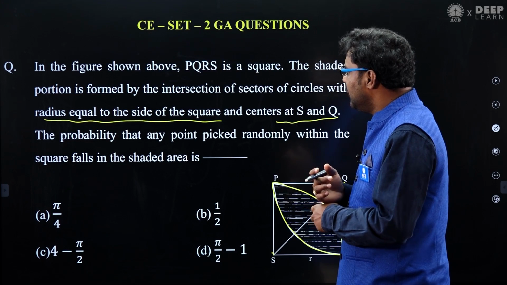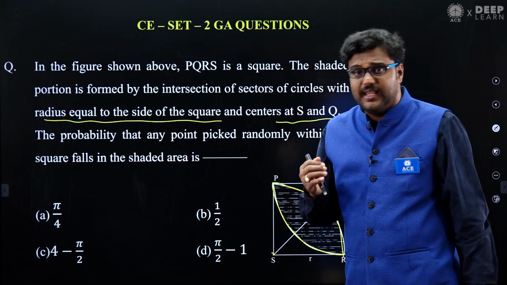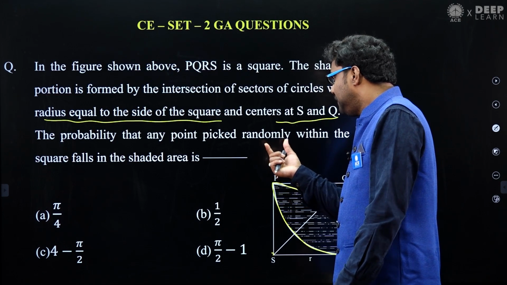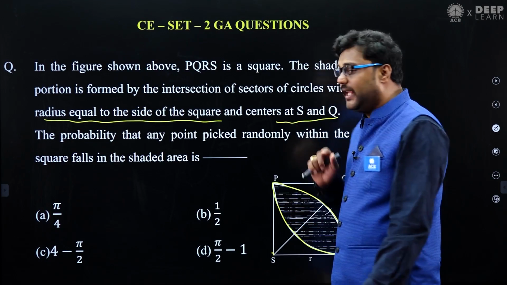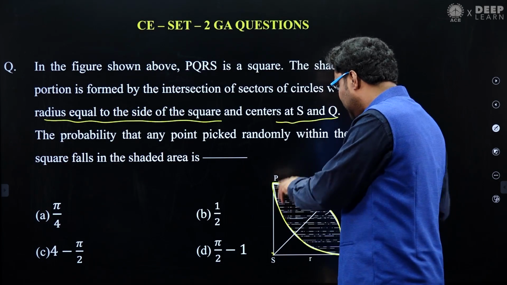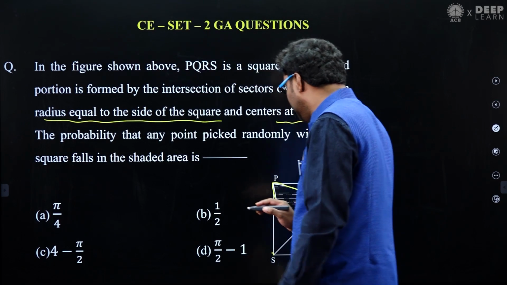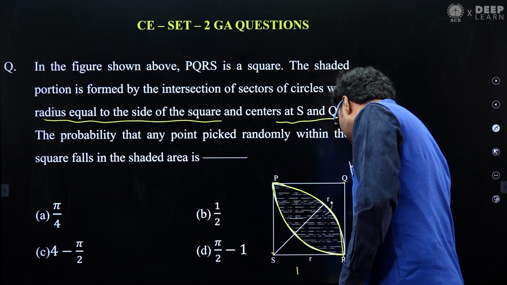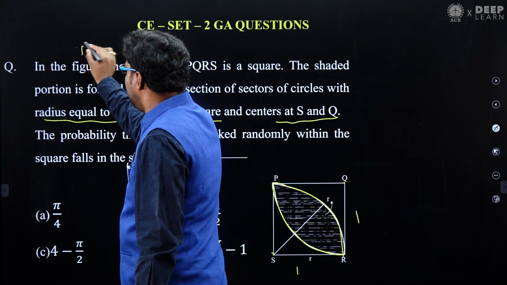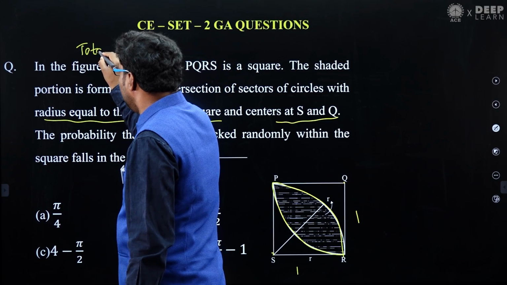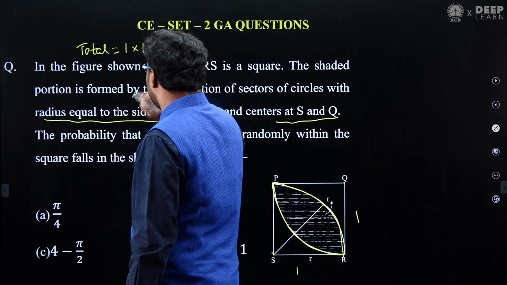Here they are asking for the probability that any point picked randomly within the square falls in the shaded area. Consider the sides are 1 unit, my dear friends, 1 unit, 1 unit. We know probability is nothing but favorable out of total. What is the total? It is 1 into 1. Total area is nothing but 1.